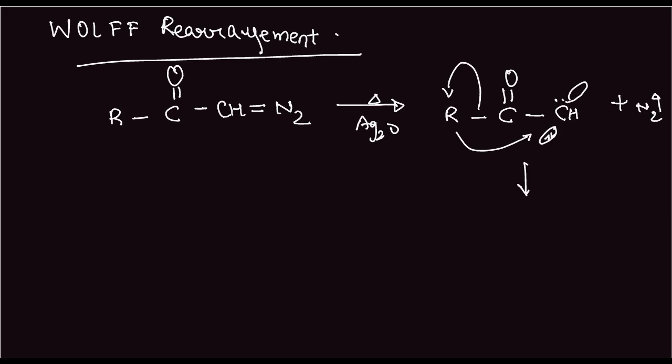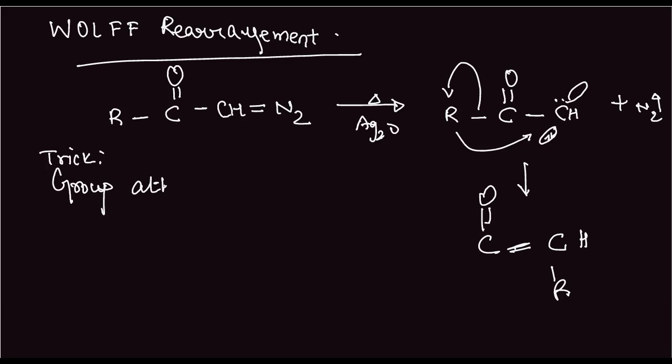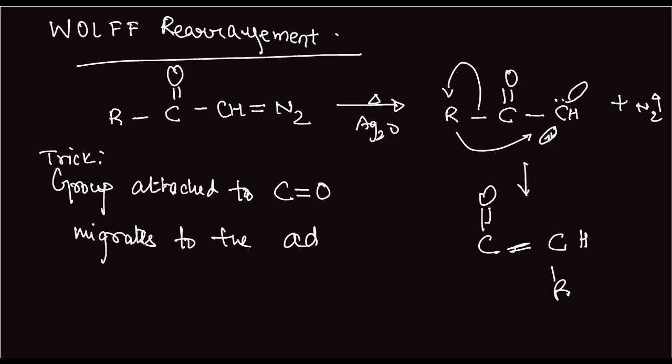So in the next step we get this C double bond O, CH, R, and this is a double bond obviously, and this is known as ketene. Okay, the short trick of Wolf rearrangement is that the group attached to C double bond O migrates to the adjacent carbon.